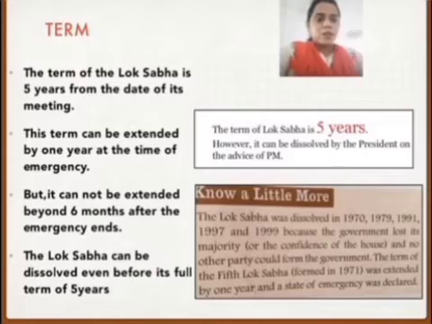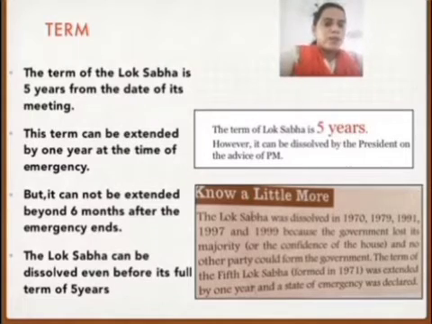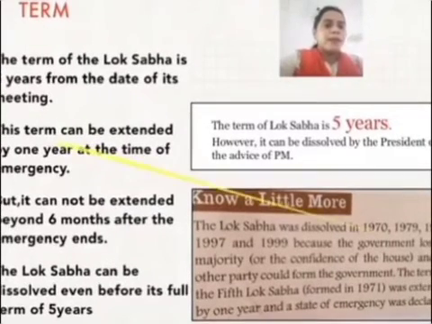Now understand about the term. So the term of the Lok Sabha is 5 years from the date of its meeting. This term can be extended by 1 year at the time of emergency, but it cannot be extended beyond 6 months after the emergency ends. And the Lok Sabha can be dissolved even before its full term of 5 years, but it can be dissolved by the President on the advice of the PM or Prime Minister.